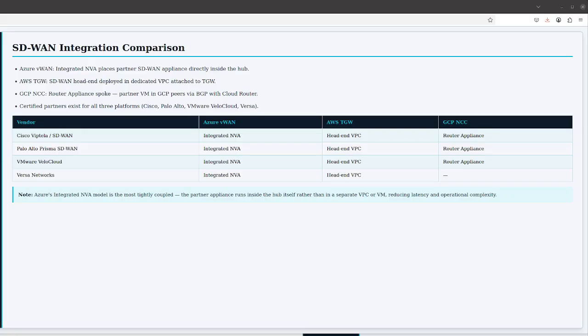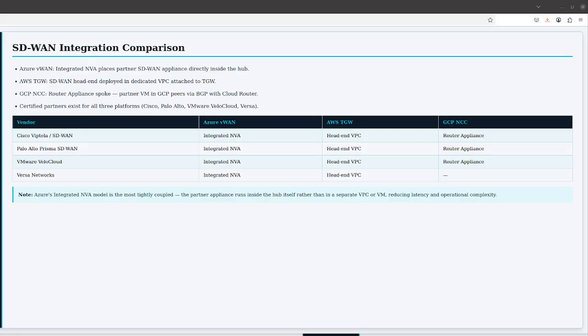Microsoft created a concept called the Integrated NVA, where certified SD-WAN partners deploy their virtual appliance directly inside the Azure Virtual Hub, not in a separate VNet, but inside the hub itself. Partners with this integration include Barracuda CloudGen WAN, Versa Networks, VMware VeloCloud, and others.